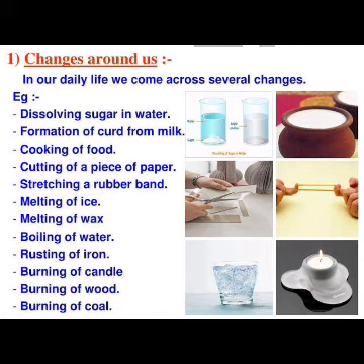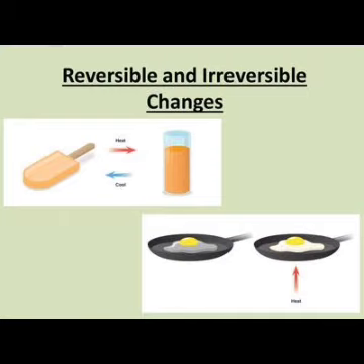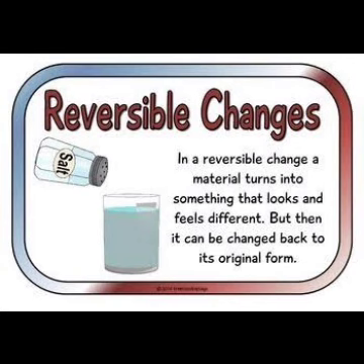So all changes around us can be classified into two categories, that is reversible change and irreversible change. So the first one is reversible change. So what is a reversible change? Actually, reversible changes are such type of change where we can get back to the original substances after it changes into product. So this type of change is actually a reversible change.